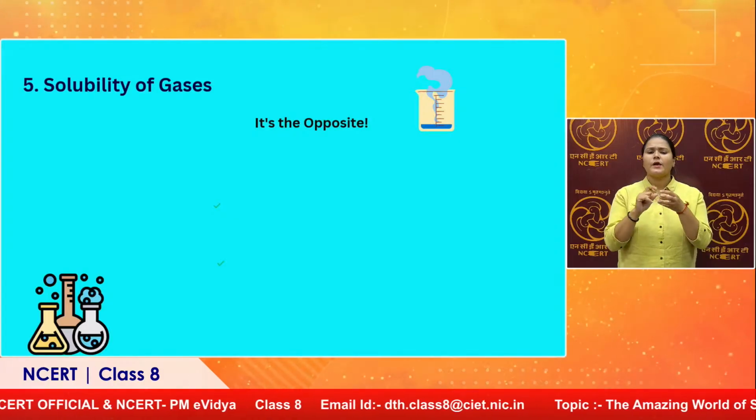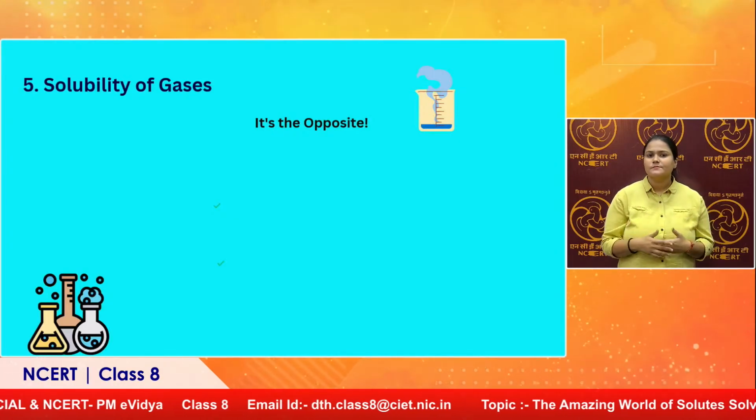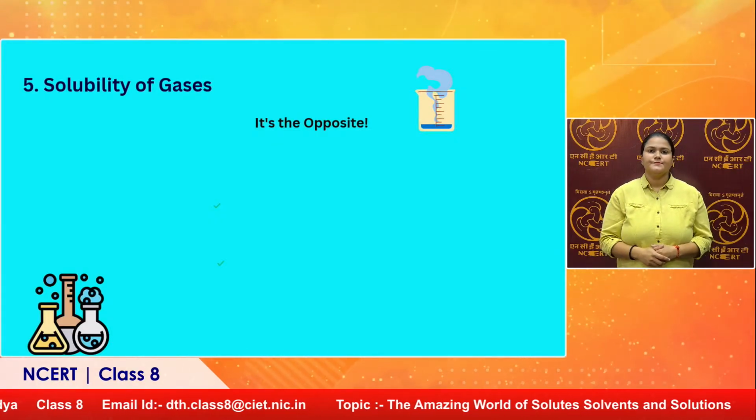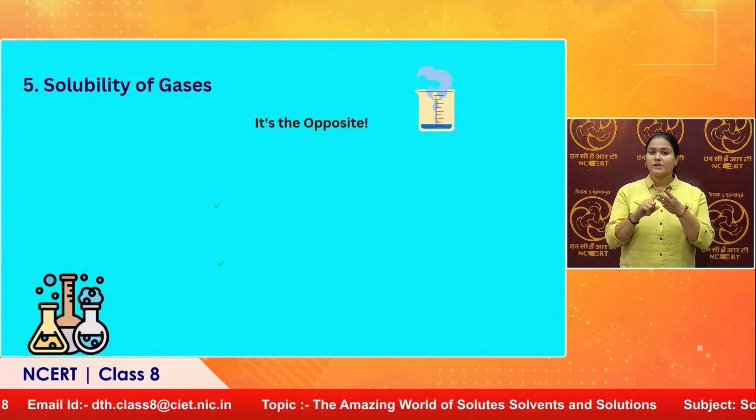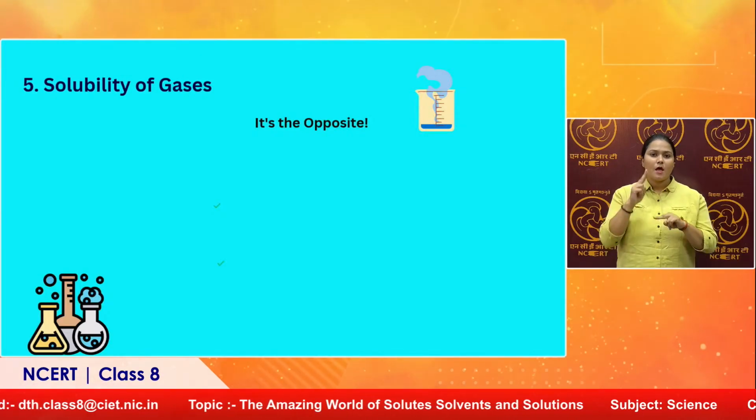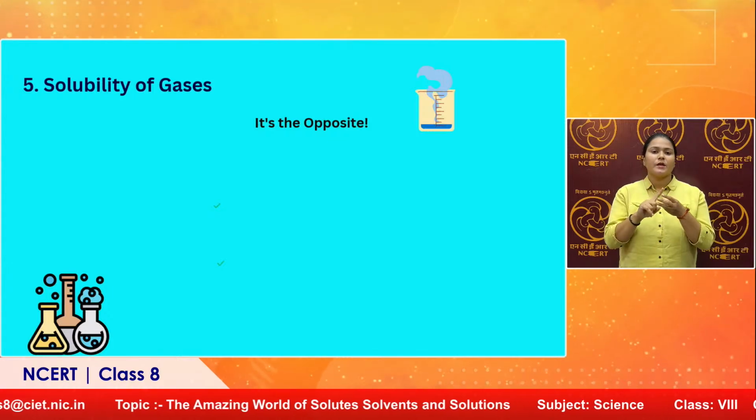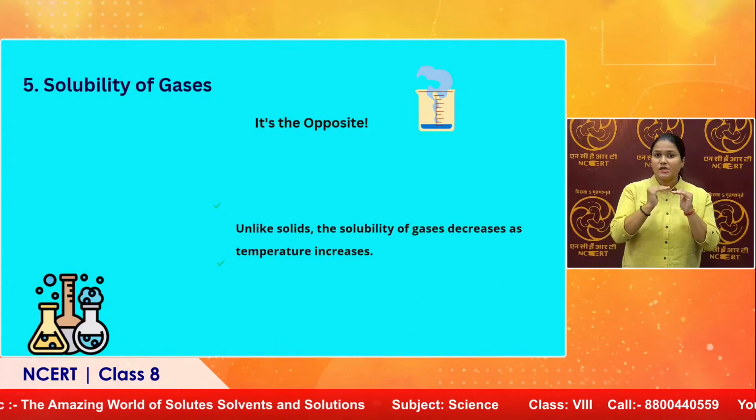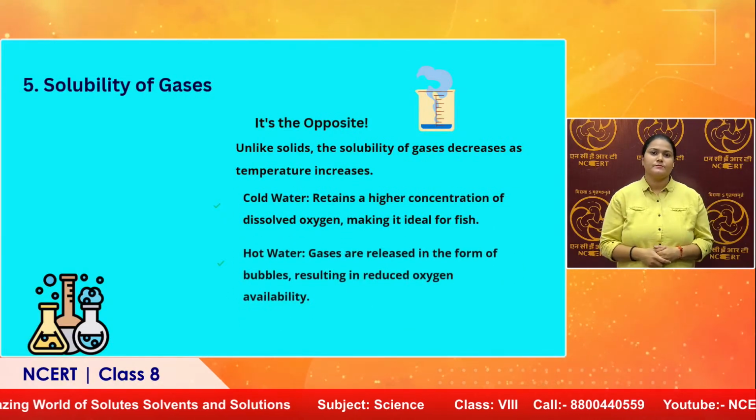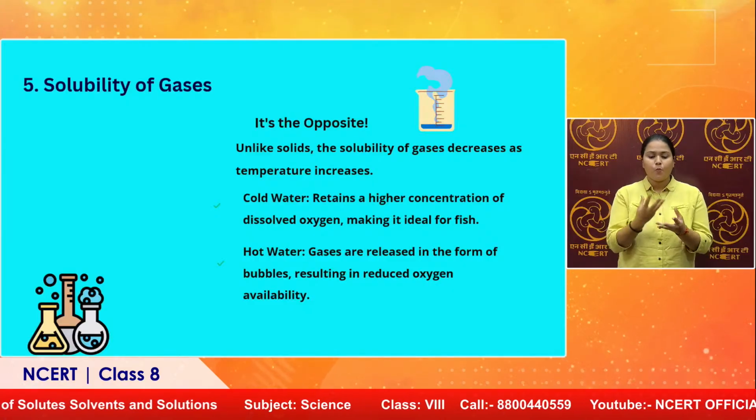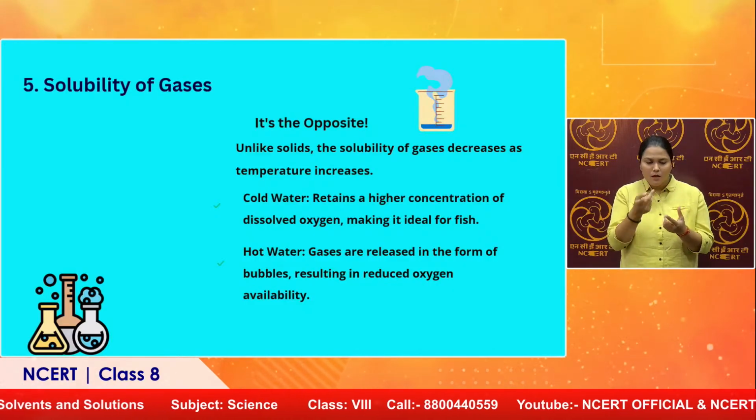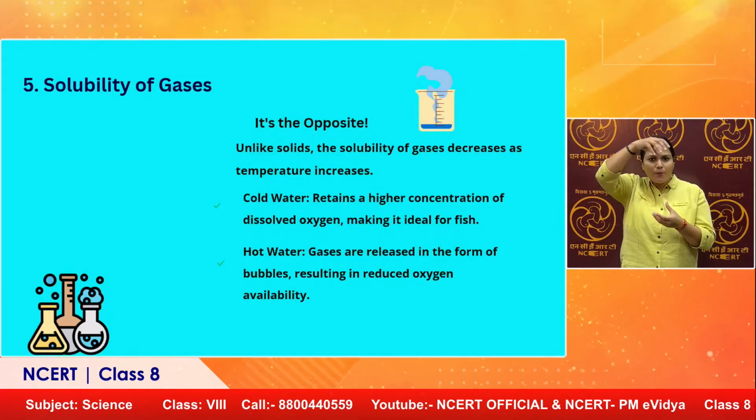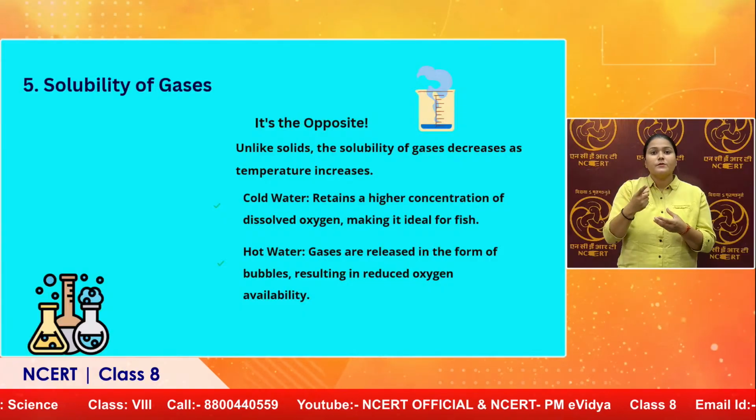We have even seen that if we want to increase solubility, we have to increase the temperature. Right. But with gases, it is just the opposite. If you increase the temperature, the solubility of the gas decreases. Now that's the most common thing that we have seen in our houses, while we boil water. On boiling water, what exactly happens? You see those fumes, vapors coming out. So what are those vapors? They are exactly the dissolved gas.